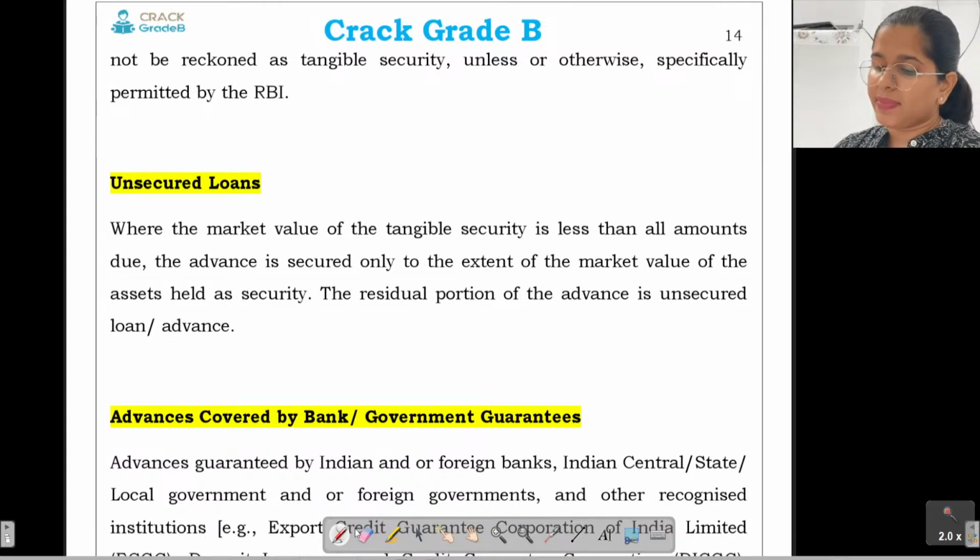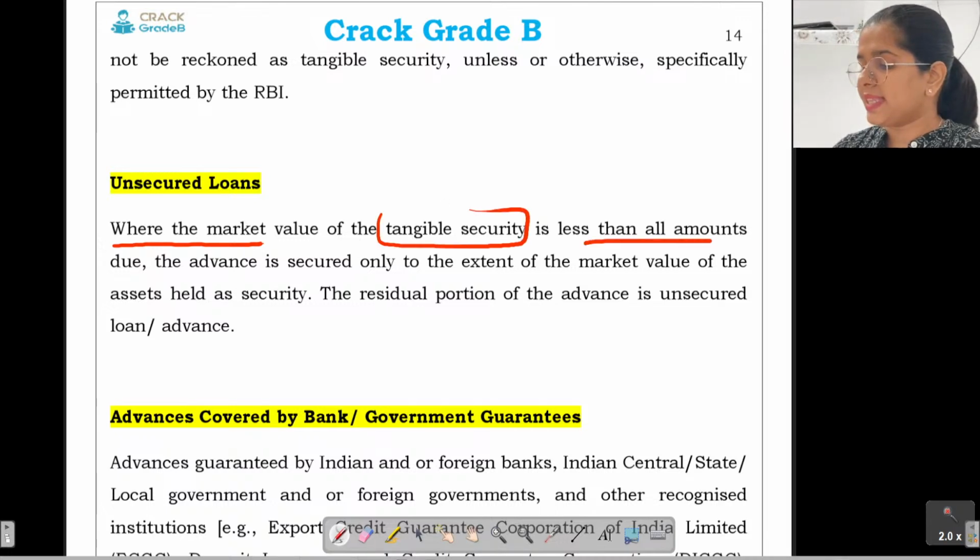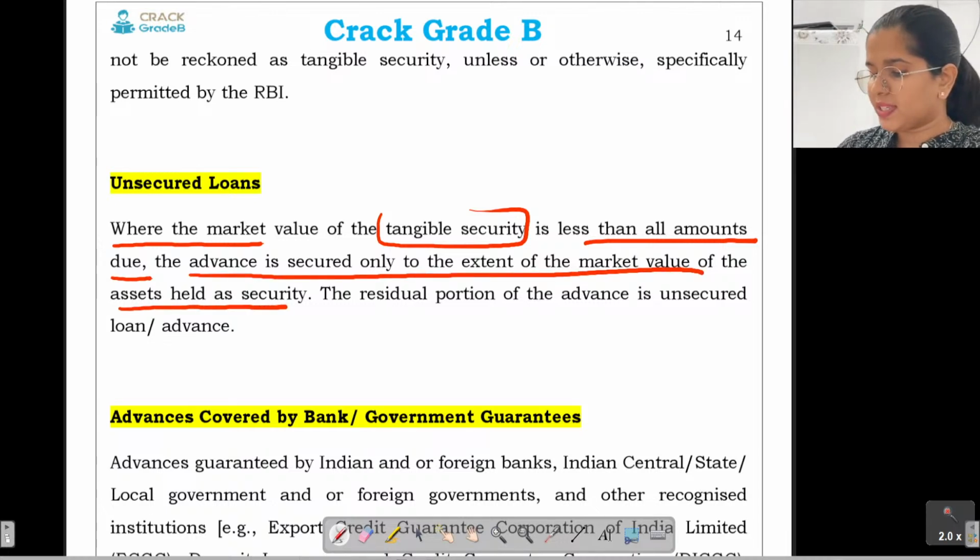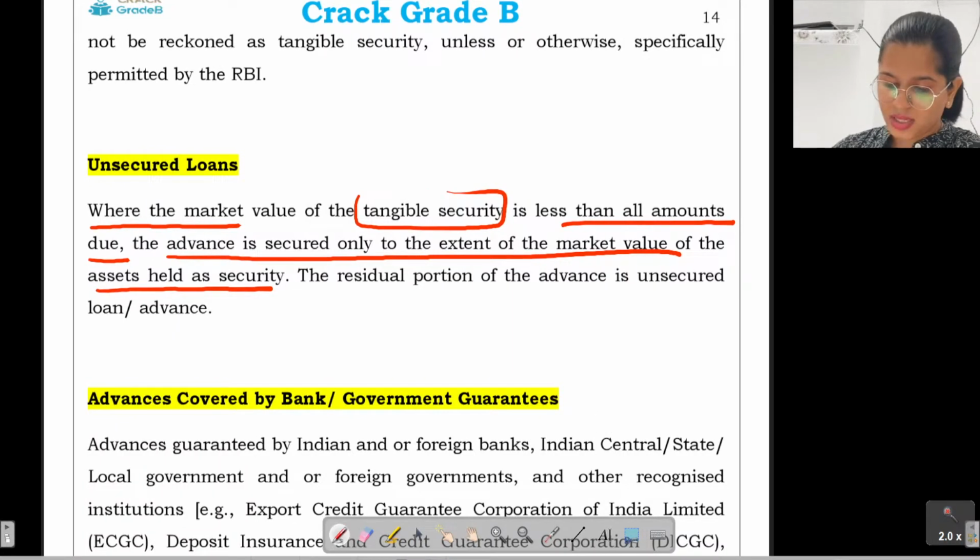Then we have something called unsecured loans, where the market value of the tangible security is less than all amounts due. Then the advance is secured only to the extent of the market value of assets held as security. The residual portion will be called an unsecured loan and advance. So what we are telling you over here is, suppose there are two situations. This is again a type of bank credit.